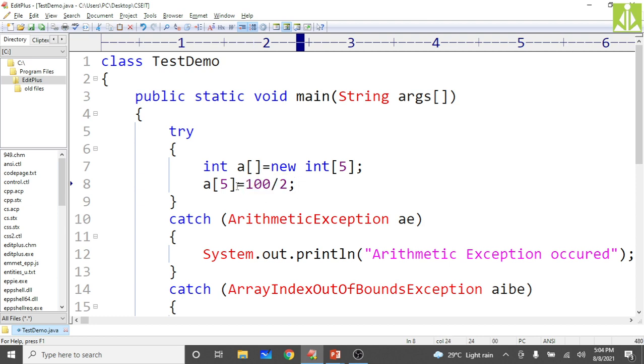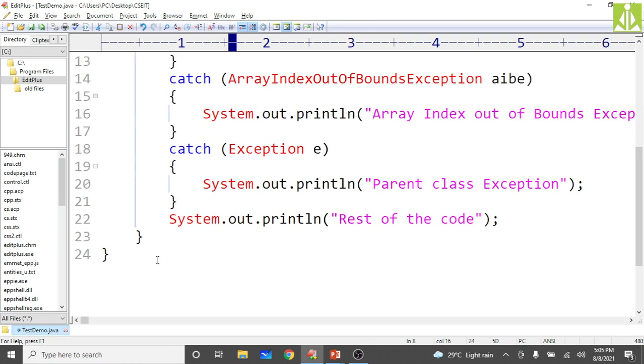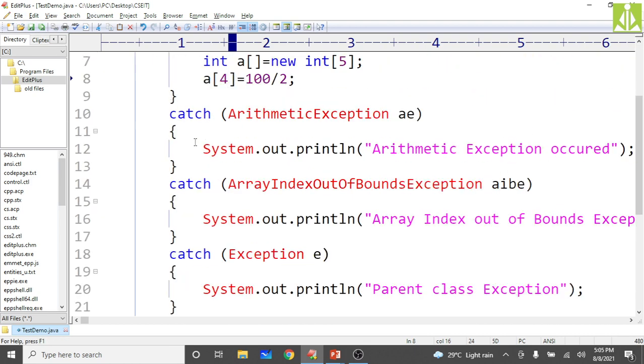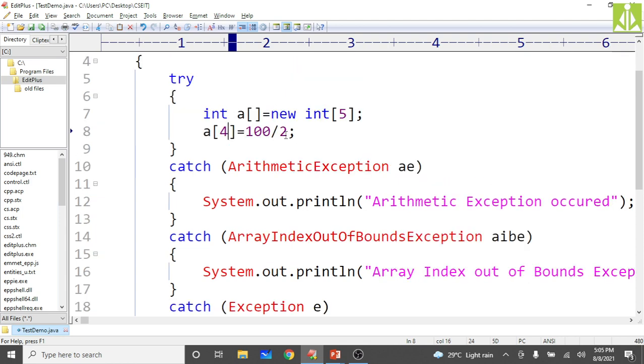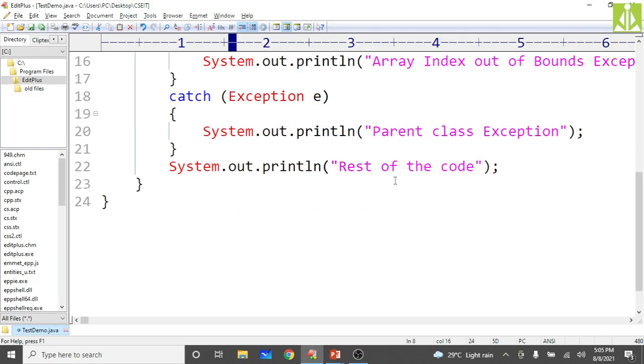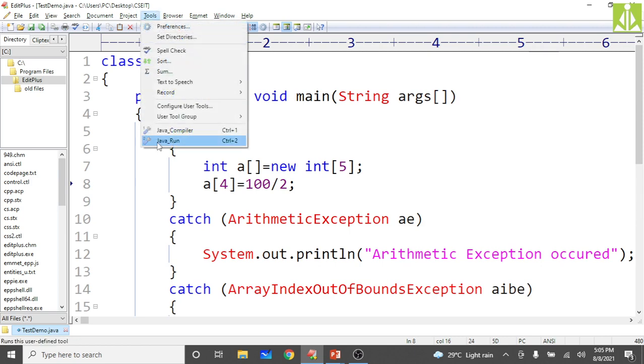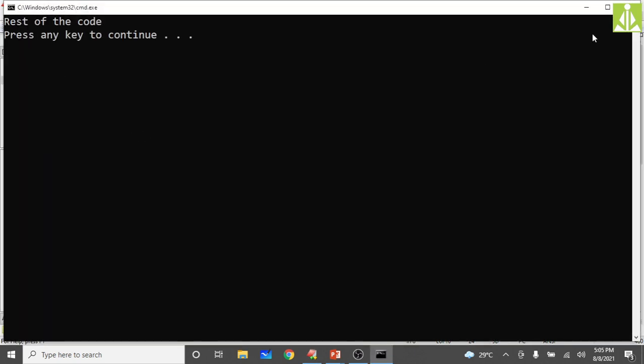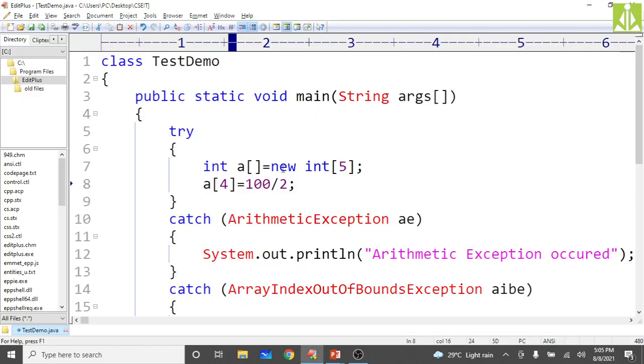Let us assume I'm not generating both the exceptions. So then what will happen? None of the catch blocks gets executed because no exception is arising. Neither the arithmetic exception nor the array index out of bounds exception is occurring in my try block. So none of the catch blocks will be executed and I will simply get the last message, that is the rest of the code message.